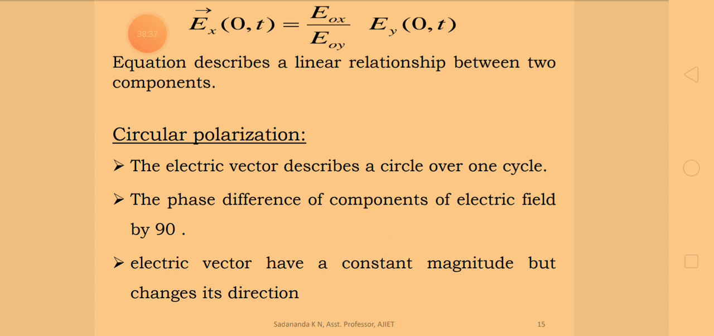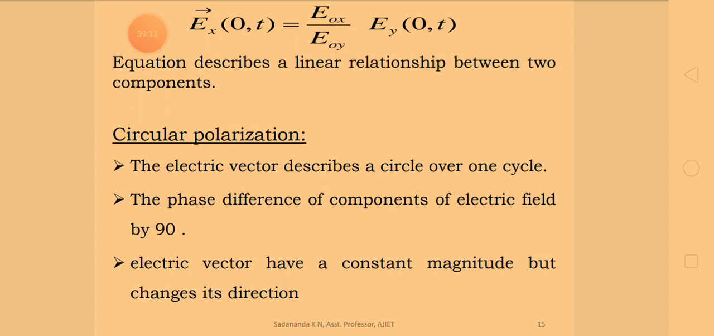So this equation describes a linear relationship between the two components, Ex and Ey. Therefore the electromagnetic wave is linearly polarized. So one topic is proved: linear polarization of an electromagnetic wave. Why? Because this equation represents a linear relationship between the two components, Ex and Ey. Therefore the plane wave is linearly polarized.